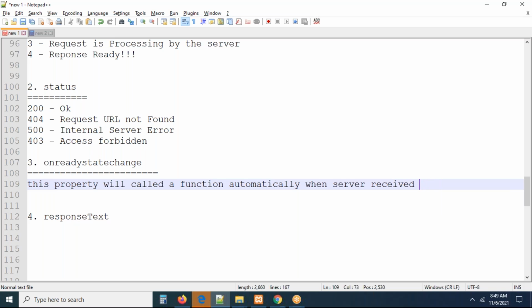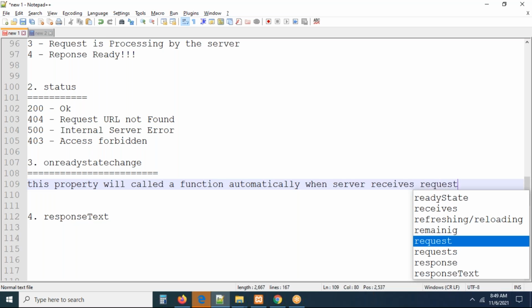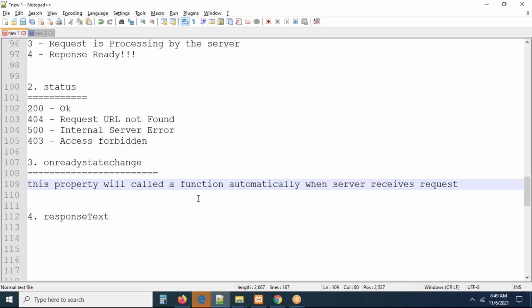You are sending a request to the server, right? Once the server receives the request, this property will be called automatically. It is going to be a callback function, called automatically when the server receives a request. I will tell you how this is going to happen. Just keep this point.